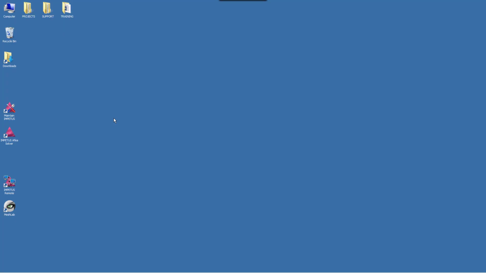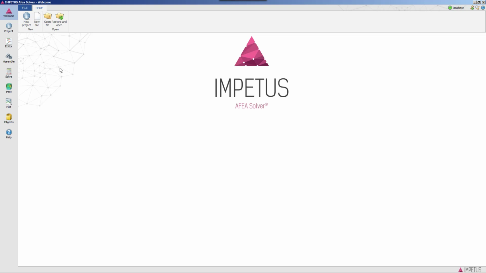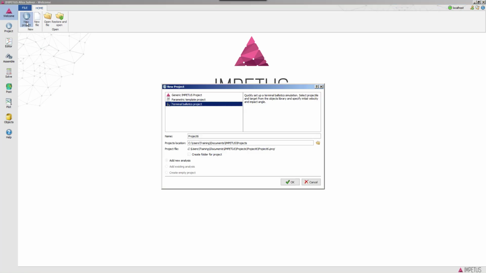So let's now look at how we can use this template in a simulation. Let's start up the IMPETUS solver. We go in here, and now we're working with projects. So we'll go to a new project. If we select the parametric template project, then we will search through the directories and find what we have there. One of them will be a simplified ballistic interface. We have a name for this project, and we have the location.